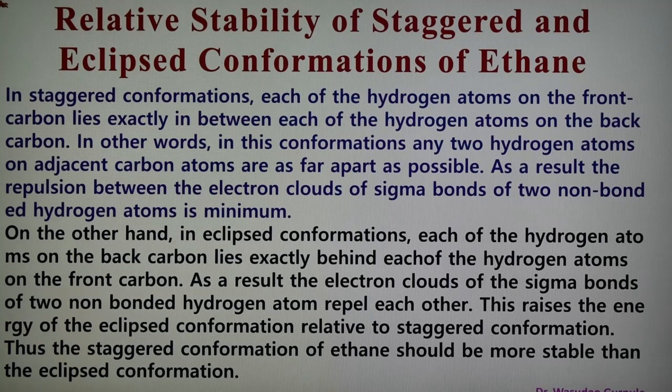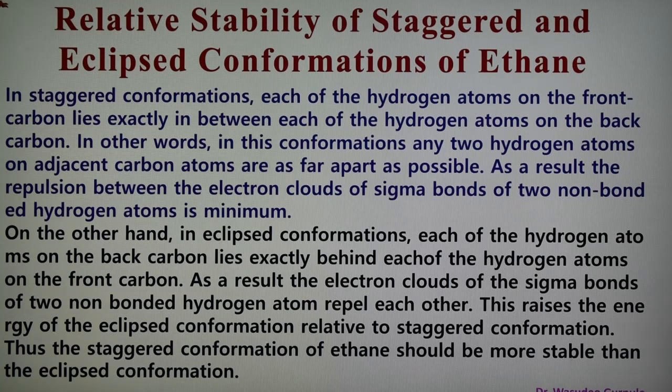atoms is minimum. On the other hand, in the eclipse conformation, each hydrogen atom on the back carbon lies behind each of the hydrogen atoms on the front carbon. Therefore non-bonded hydrogen atoms are quite close, and because of that the electron clouds of the sigma bonds of the two non-bonded hydrogen atoms repel each other, and this raises the energy of the eclipse conformation relative to the staggered conformation. Therefore we can say that the staggered conformation of ethane should be more stable as compared to the eclipse conformation.